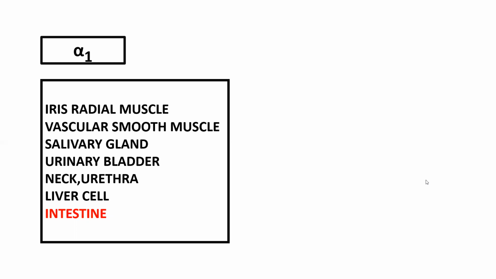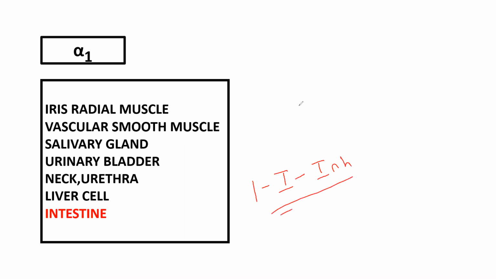At all the locations except the intestine, it shows excitatory action. Only at the intestine it shows inhibitory action.